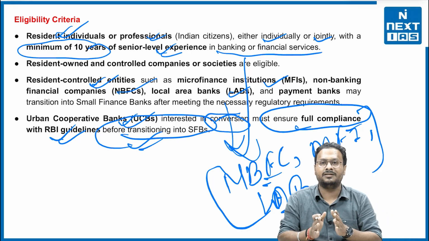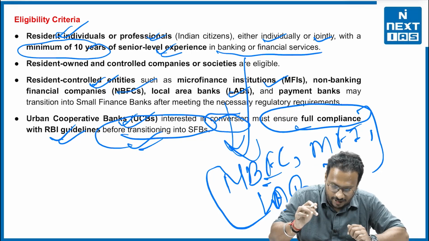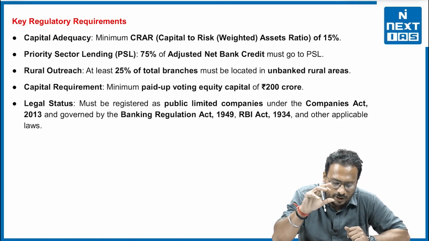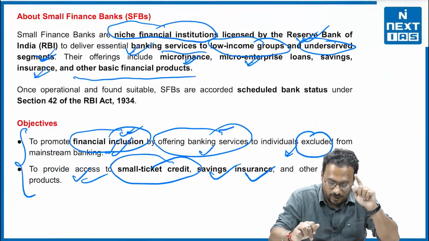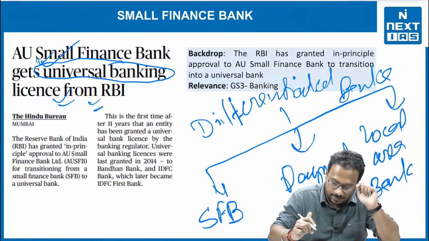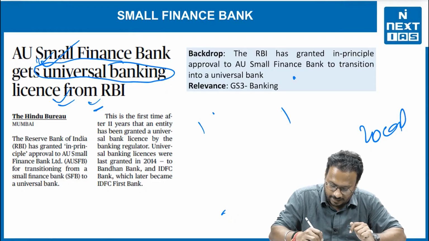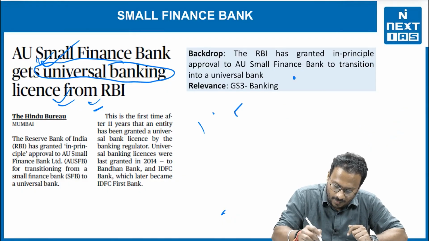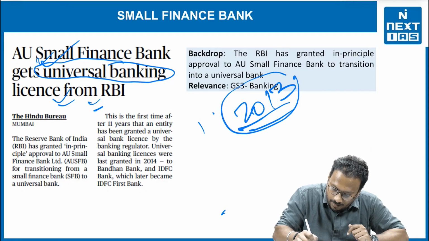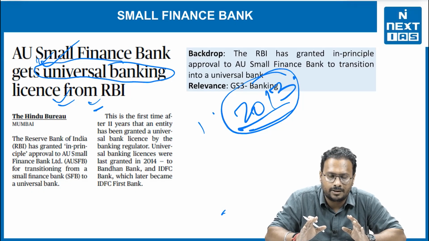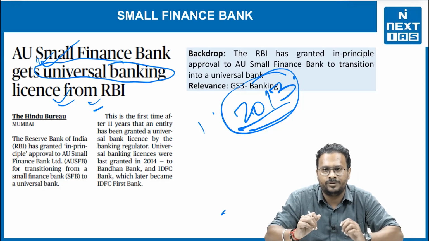So, there are specific guidelines based on which these things are being practiced. Now, there are specific key regulatory requirements as well. Before that, one thing that we forgot to mention: in 2013, the RBI governor, the ex-RBI governor, Mr. Raghuram Rajan Sahab, initiated or tried to create three different committees for three different objectives.